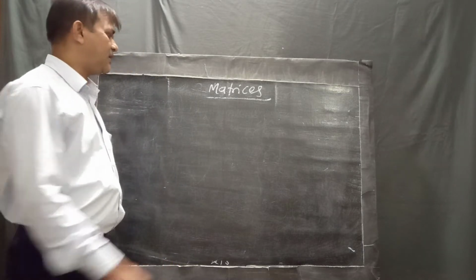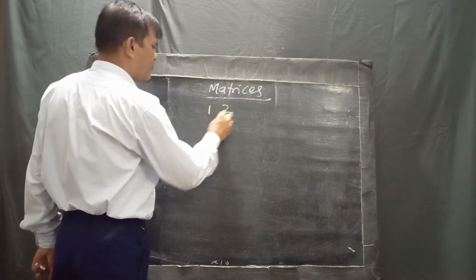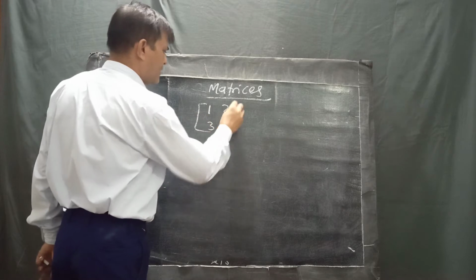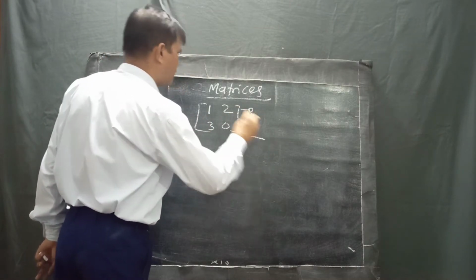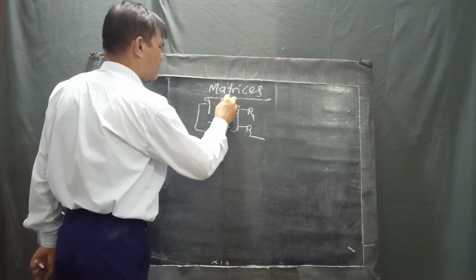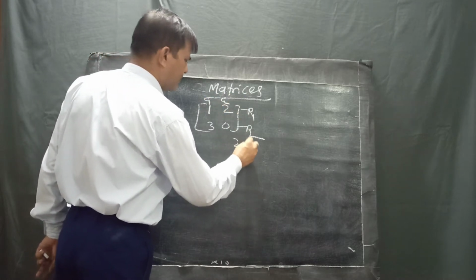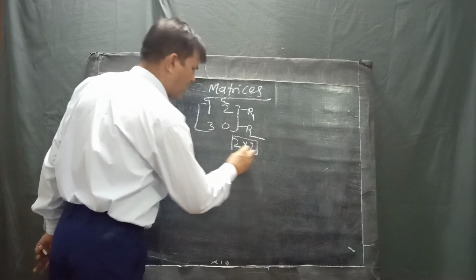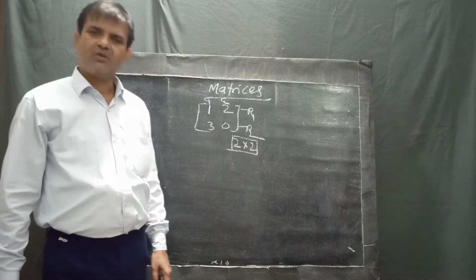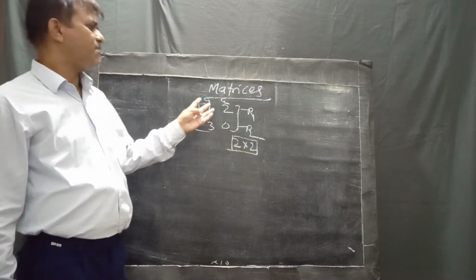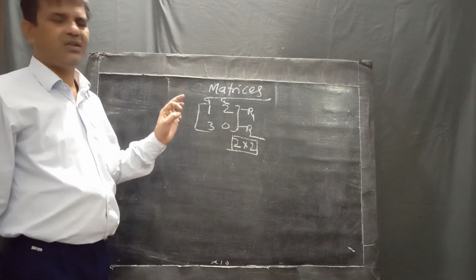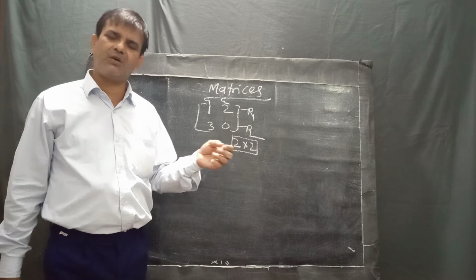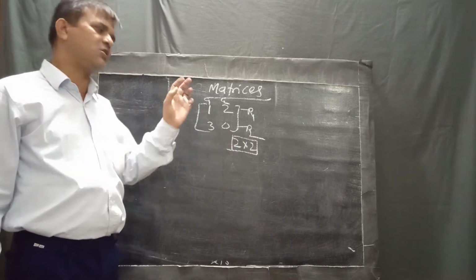For example, 1 2 3 0: there are row 1 and row 2, column 1 and column 2. So we can write 2 into 2, that is a square matrix. A square matrix means the number of rows is equal to the number of columns.